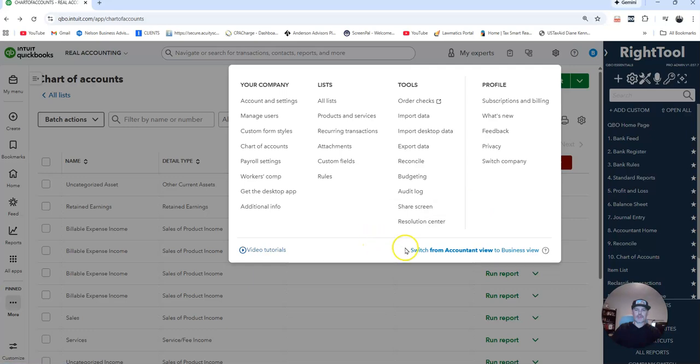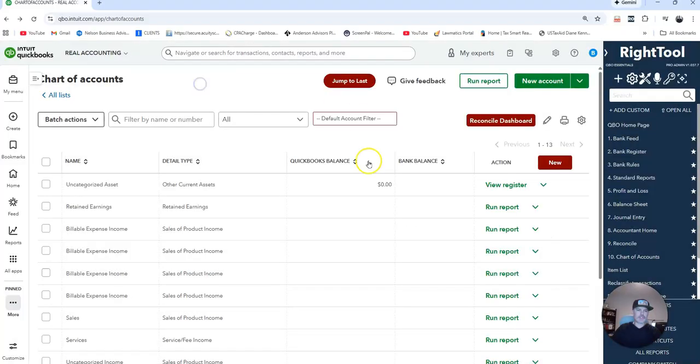And then one thing that I do is I like to look at this, and you can switch from accountant view to business view. I want you to be under accountant view because that's what we use on our end. That way we're seeing the same screens. And then with Right Tools, anything with Right Tools, you're going to see in the red box. Any red stuff is going to be from Right Tools. Anything in the green is going to be from the QuickBooks side.